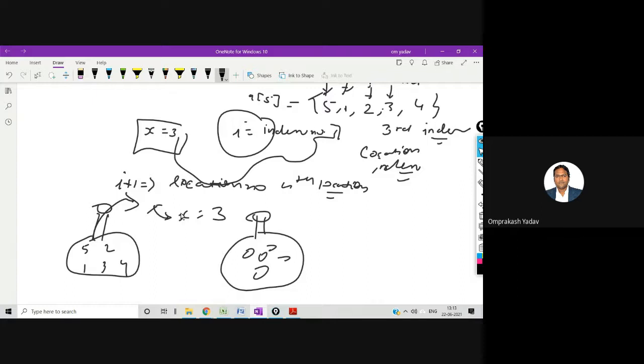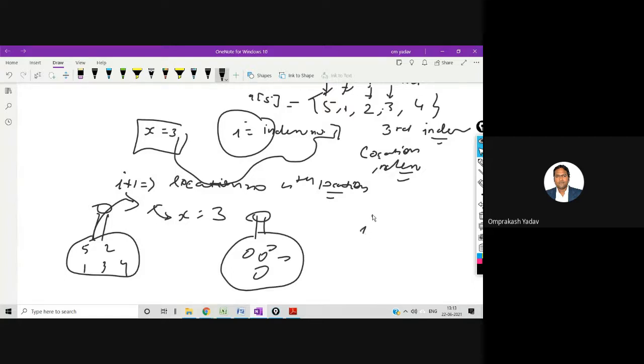If by chance the element is not found from the first index number till the last, and my loop breaks because of the condition which I have written over there, that is, till i less than n, then if the loop breaks by itself, that means I have not found the element. When will the loop break by itself?